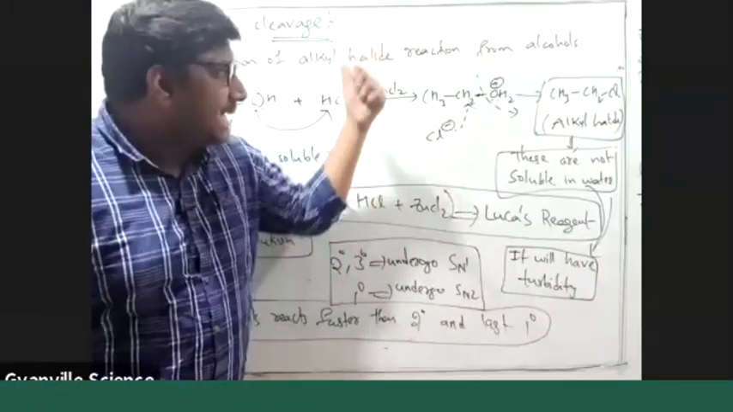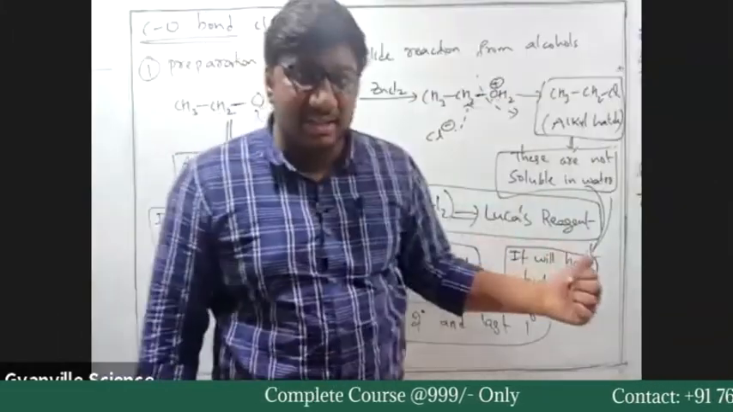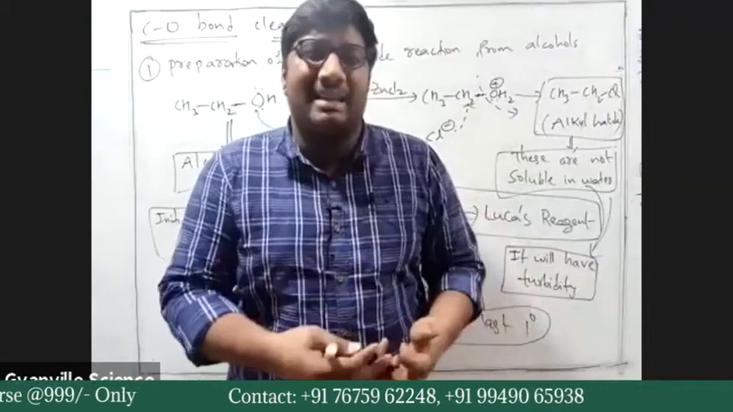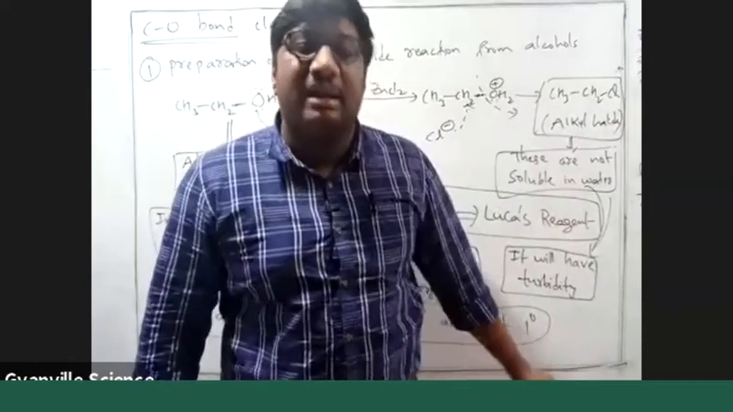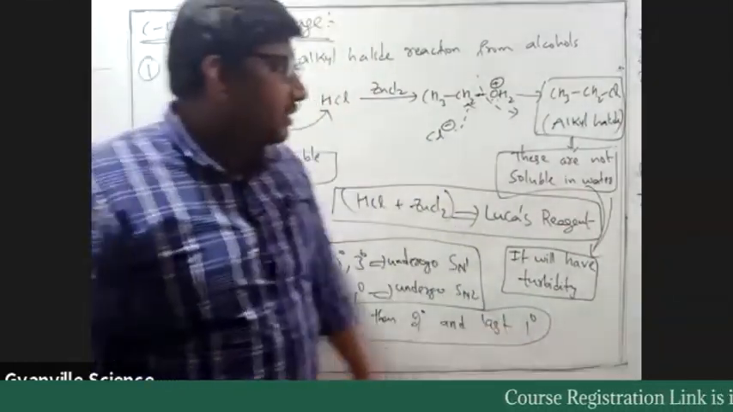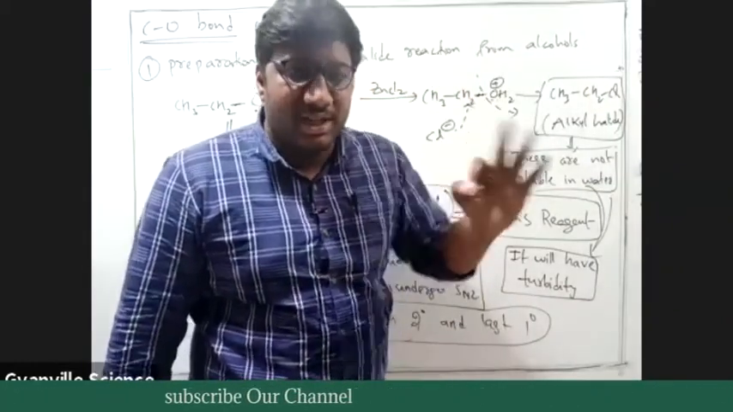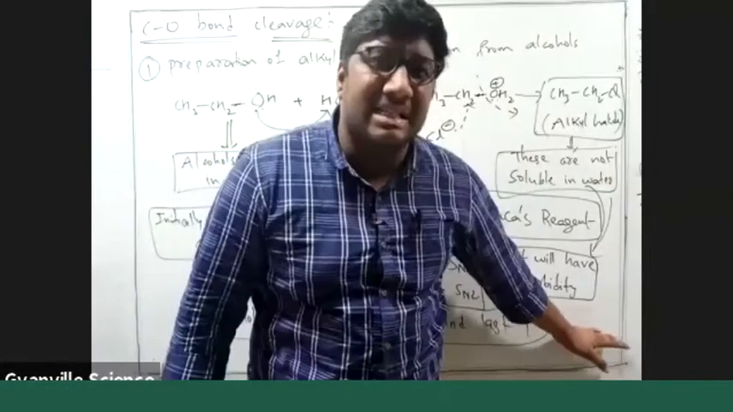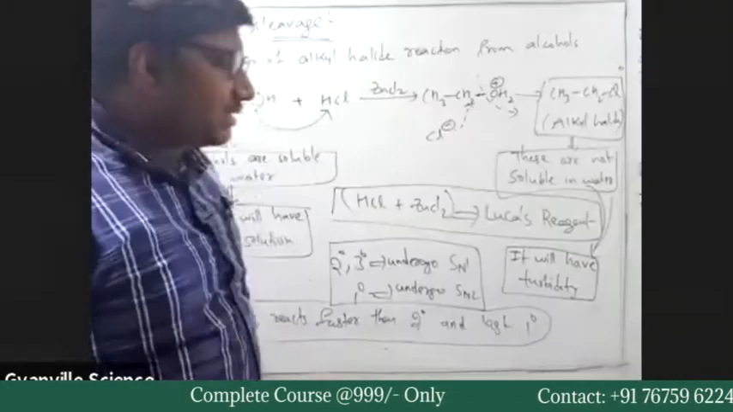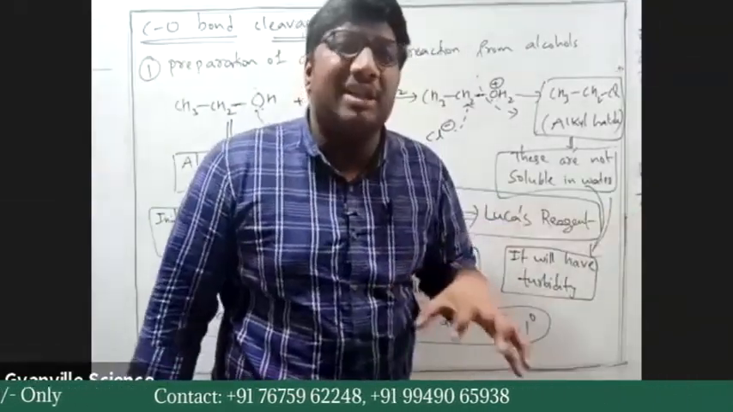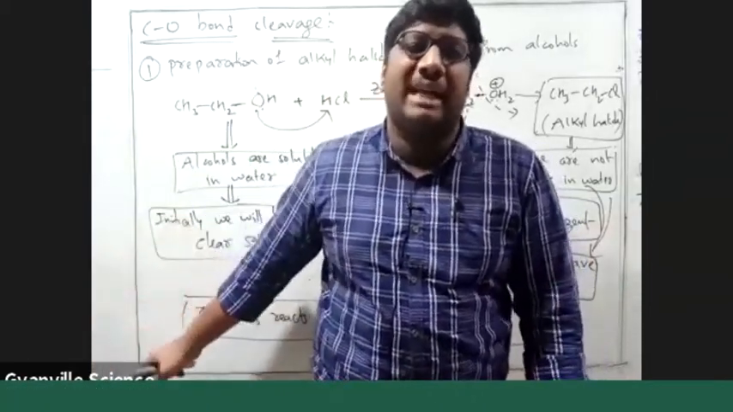He'll add HCl and ZnCl2, that is, he'll add Lucas reagent. Whenever he adds Lucas reagent, if turbidity appears within minutes, like 5 to 10 minutes, then we can say that is a very fast reaction, and the initial substance is tertiary alcohol. Yes or no? If turbidity appears faster, which alcohol reacts faster? It is tertiary alcohol. So based on the time of the reaction, we can decide which type of alcohol we have taken initially.